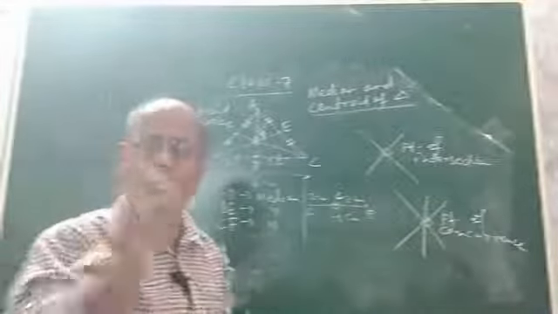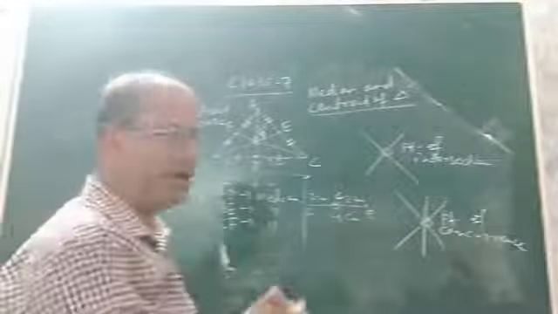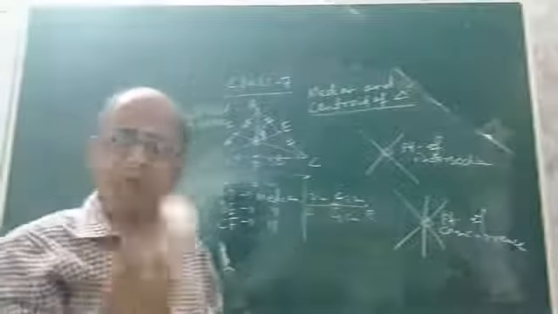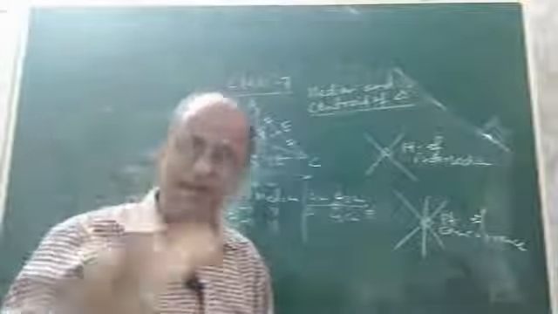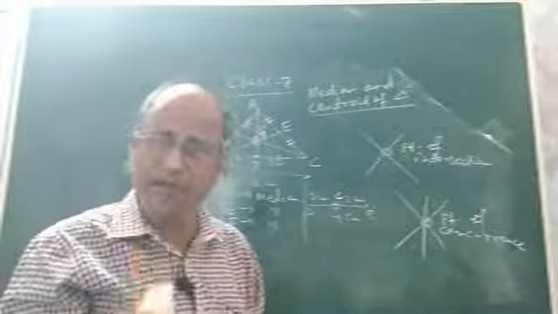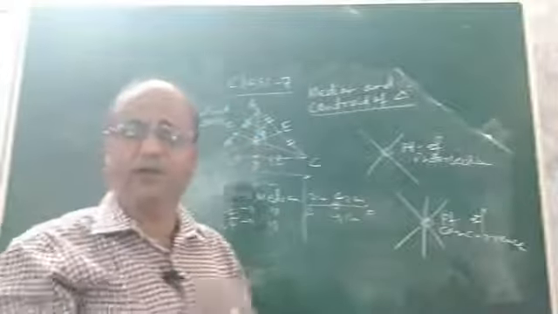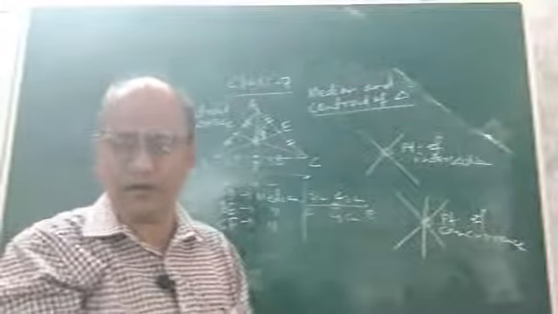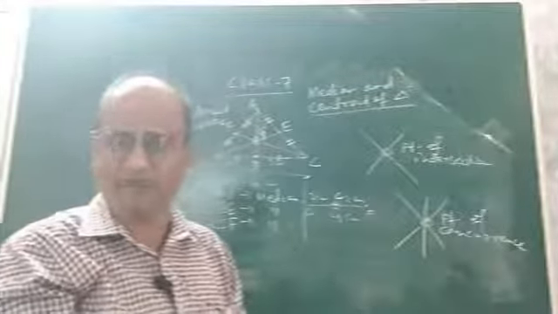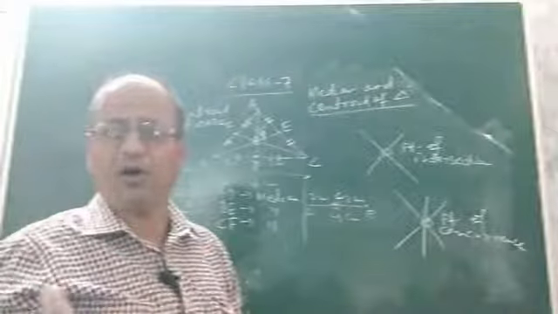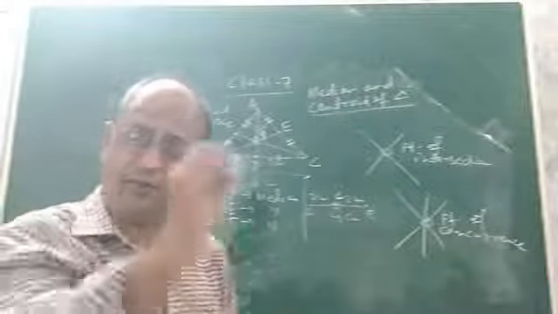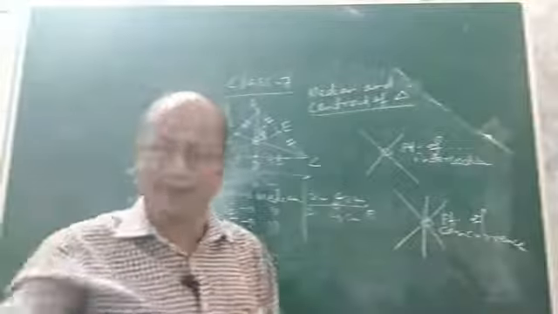Now we will discuss some properties of centroid and median. Otherwise it will be incomplete. However, the proof of all these properties you will find in higher classes in geometry. The geometrical proof of all the properties which I am going to discuss now in class 7 will be discussed in senior classes, because at this stage you cannot understand the geometrical proof even if I discussed. So let us not do the geometrical proof, only concentrate on the properties and try to remember, because you have to apply those properties while solving problems.